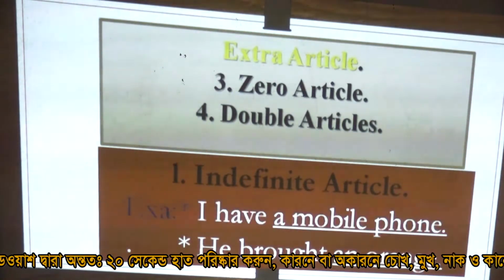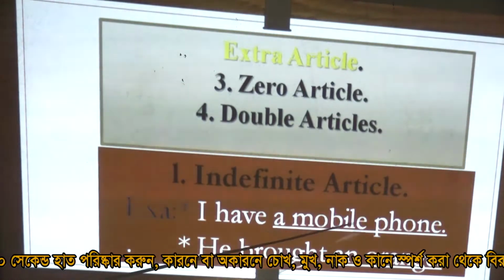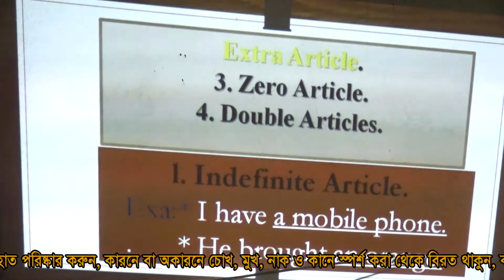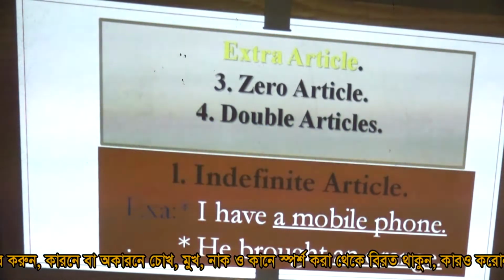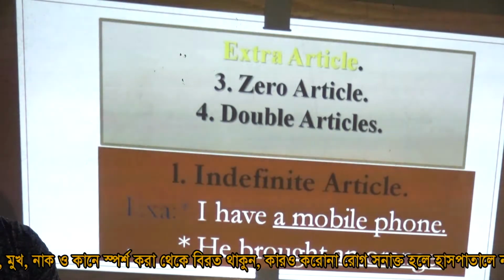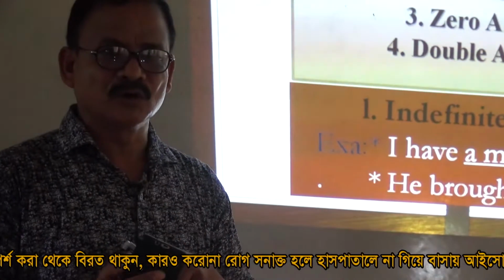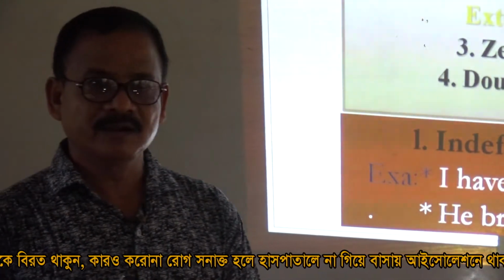First, indefinite articles. Look at the picture. For example, I have a mobile phone. He bought an orange. Here is a mobile phone. It is one kind of mobile phone, but here there is no indication of the name: Symphony, Android, Nokia, old or new.